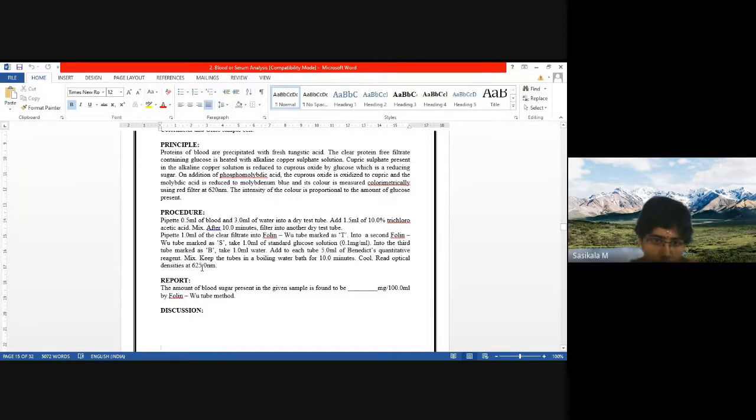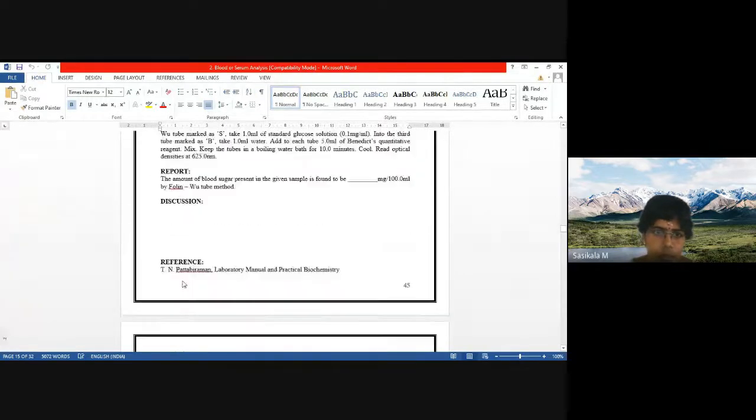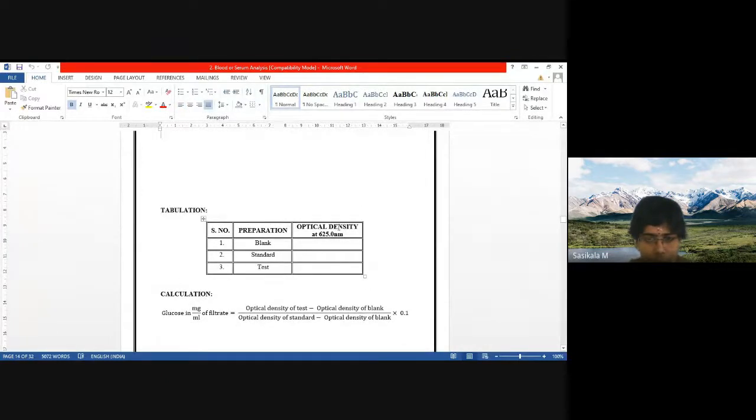As shown in the video, you need to observe the optical density of each sample at 625 nanometer, and those optical densities should be substituted here. Have to substitute in this tabular column for blank. We need to make auto 0 with blank only. Okay, so blank reading will be 0, then standard and test you need to measure. Okay, blank will be having only water and Benedict's reagent. Standard will be having standard glucose solution and Benedict's reagent. Test will be having blood sample and Benedict's reagent.